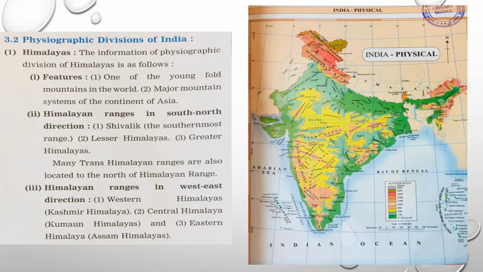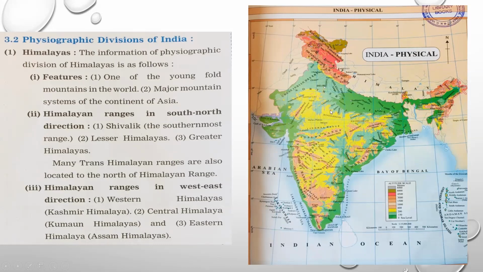Now see here in this map, you can see the Great Himalayas starts from here, that is from Jammu and Kashmir state, and then it proceeds towards the east. So this is the way the Great Himalayan ranges have spread in India. Now, the Himalayan ranges in the south-north direction: Shivalik, here you can see, students, try to see properly. These Shivalik ranges are the southernmost range, then come the lesser Himalayas and then the greater Himalayas.